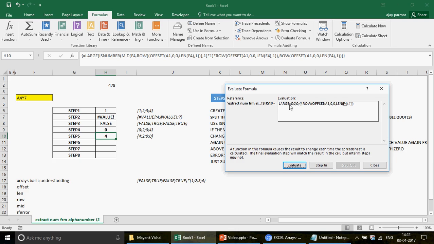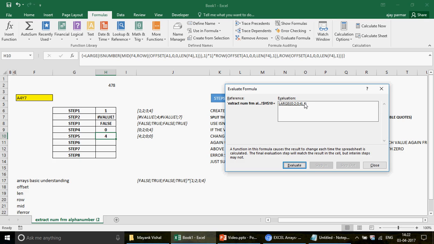So when you have this 0 2 0 4, so far we are talking about step 4. You have all these numbers 0 2 0 4. These are the positions of your numbers. 4 is on the second position and 7 is on the fourth position. We want to reverse it. So what happens, we created this array. So row offset A1 0 0 length F4. You click here, this is how it would look like. Offset A1 0 0 4, and if I run this A1 to A4, this is going to give me the 1, right?